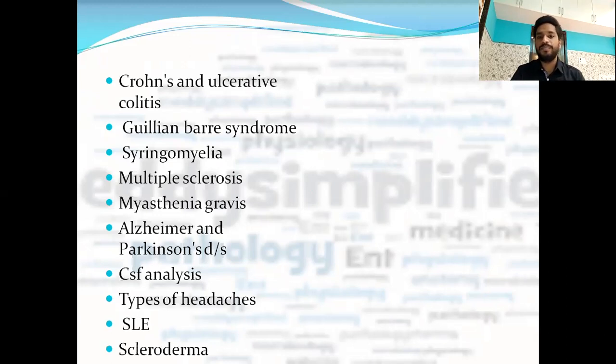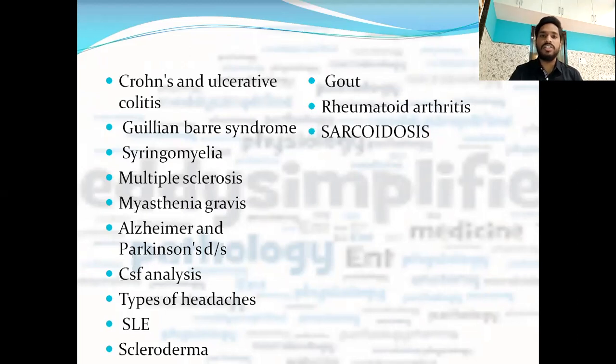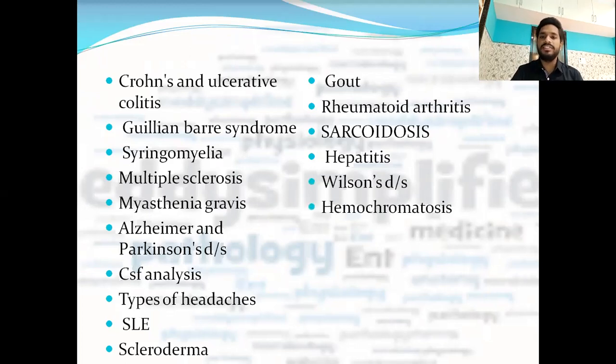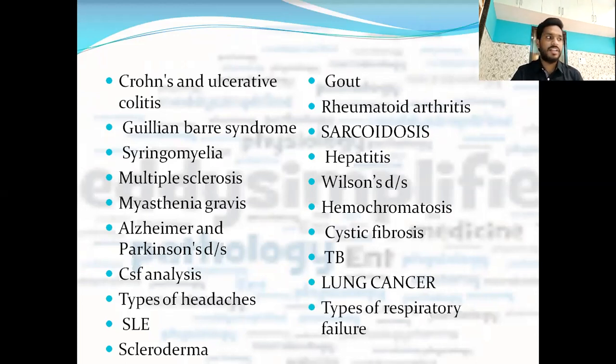Hence, SLE, scleroderma, gout, rheumatoid arthritis, sarcoidosis, very important. Markers of sarcoidosis, hepatitis. Hepatitis is also a common topic, whether you study from any subject like diabetes, it is very important. Wilson's disease, hemochromatosis, cystic fibrosis, TB in India, very common disease, so TB is also everywhere important. Lung cancer, again most common cause of death related to cancer. Types of respiratory failure is very important, and ABG analysis, you should know the ABG analysis very well.